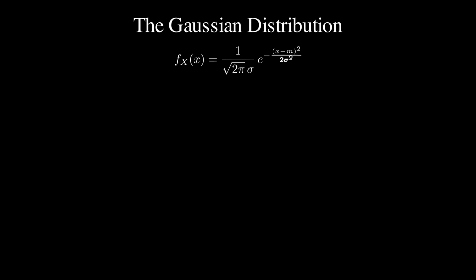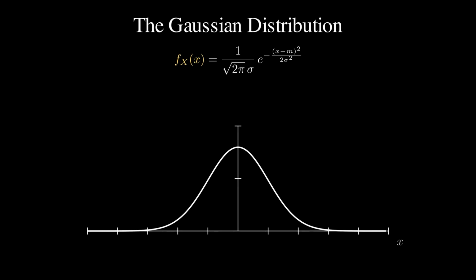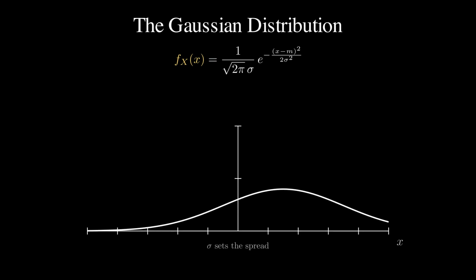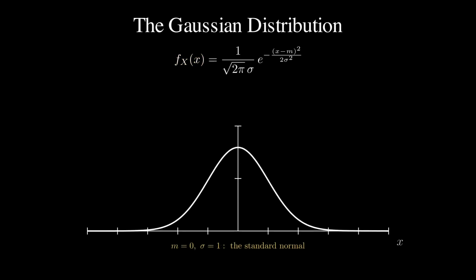The Gaussian, or normal random variable, is the default model for quantities shaped by many small independent effects, like thermal noise or measurement error. Its density is the bell curve, e to the minus (x minus m) squared over 2 sigma squared, scaled by 1 over root 2 pi sigma. The two parameters are motions, not mysteries. Slide m and the whole density slides with it. m is the center. Increase sigma and the density widens and flattens. Area again pinned at 1. Sigma sets the spread. The special case m equals 0, sigma equals 1 is called the standard normal. Remember it because it's about to do all the work.